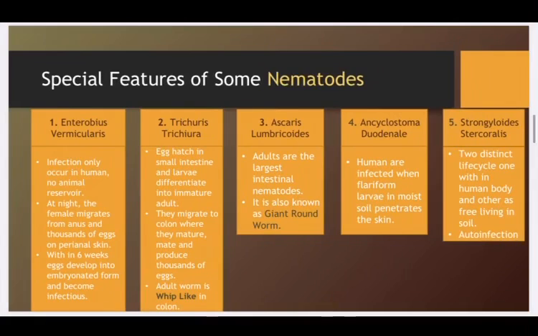Ancylostoma duodenale. Humans are infected when filariform larvae in moist soil penetrate the skin. Strongyloides stercoralis. There are 2 distinct life cycles, one taking place in the human body and the other taking place in the soil when they are free living. And Strongyloides stercoralis can also cause autoinfection.